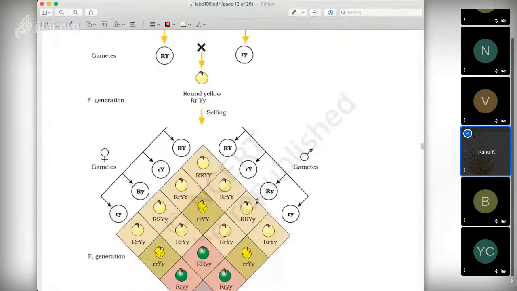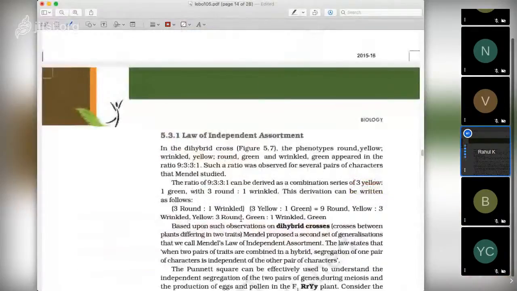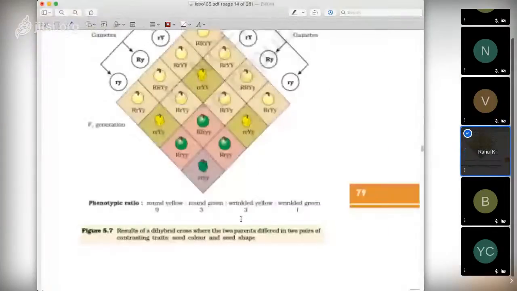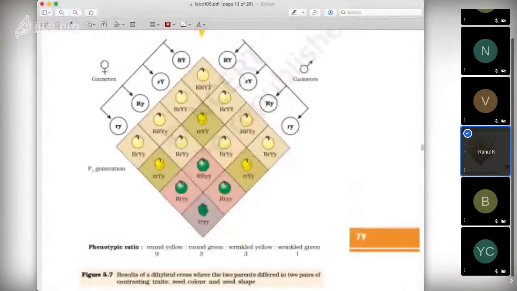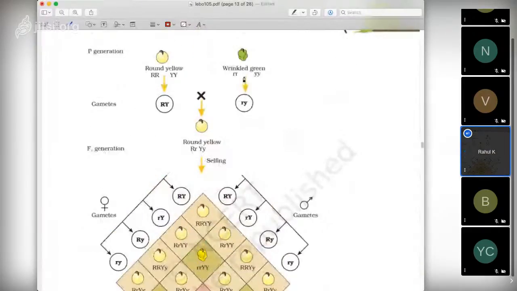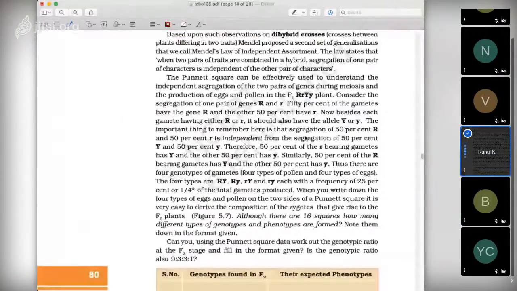So in this, a 9:3:3:1 ratio is there, the phenotypic ratio, and you can also find out the genotypic ratio of this. That is called the law of independent assortment, where you get plants of all types, that every combination is possible. Round can come with green color. Yellow can come with wrinkled and likewise. This is called a dihybrid cross, and it shows the law of independent assortment.